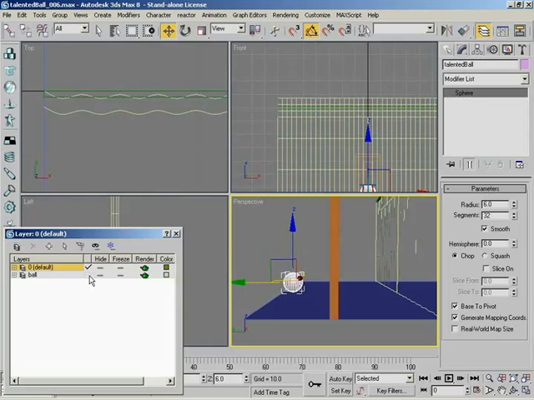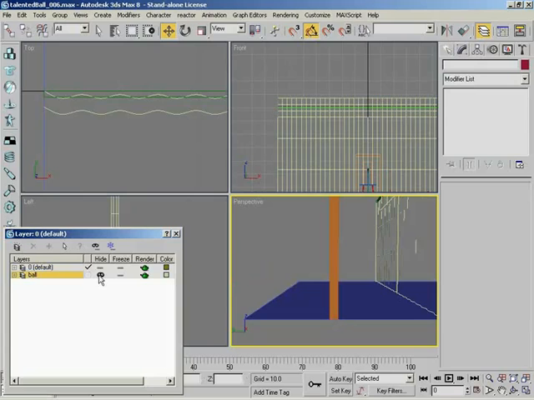Sure, it is active. And that's why when I'm done playing with the layer manager and I go to hide it again, I'll always make sure that my default layer is checked. Nice. Just a little workflow issue. Cool. So now we have our ball there. You can see it's hidden. It's frozen. You can no longer select it. And so that works pretty well.